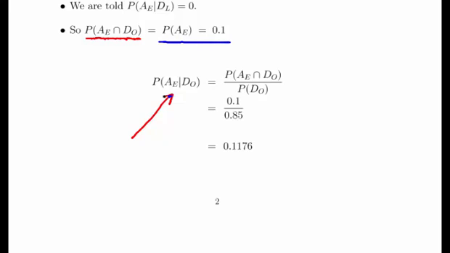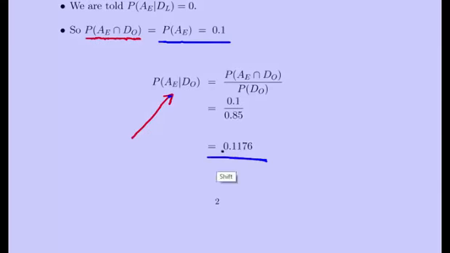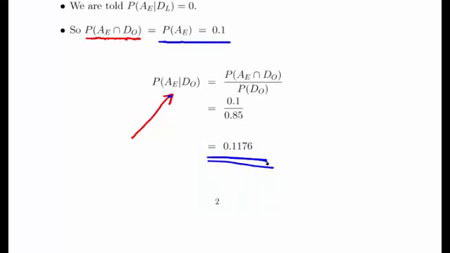So this works out to be a very straightforward calculation. 0.1 divided by 0.85 gives us 0.1176. And that is the answer to part B. The probability of arriving early given that it departs on time is 11%, nearly 12%. So let's set up for the next part of the question.